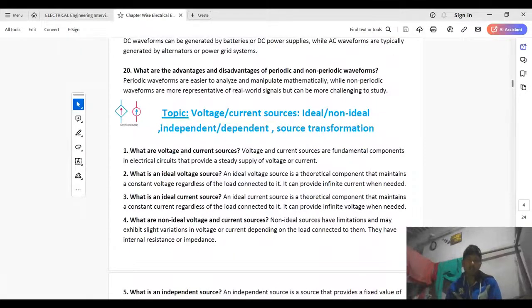What are the advantages and disadvantages of periodic and non-periodic waveforms? Periodic waveforms are easier to analyze and manipulate mathematically, while non-periodic waveforms are more representative of real-world signals but can be more challenging to analyze.